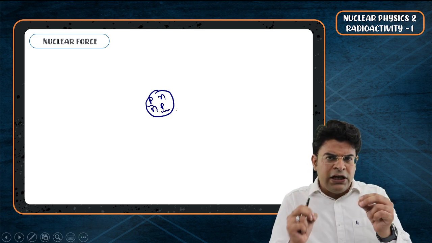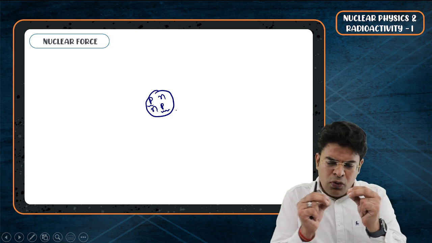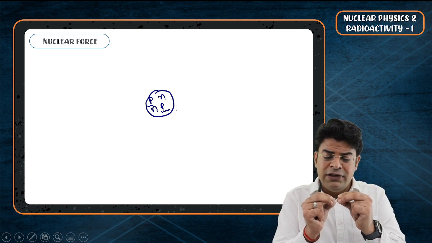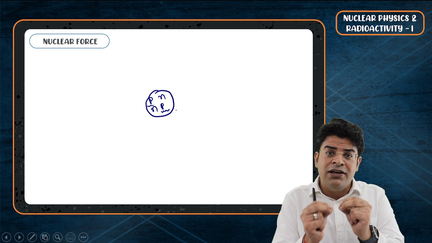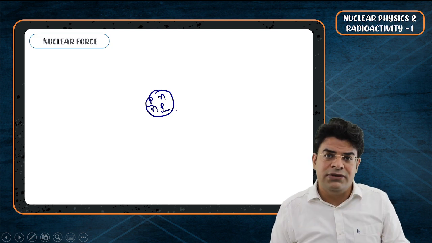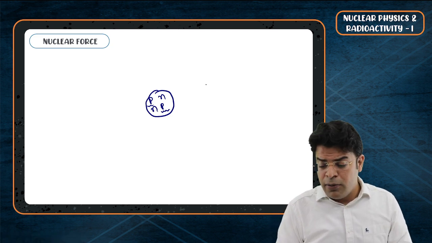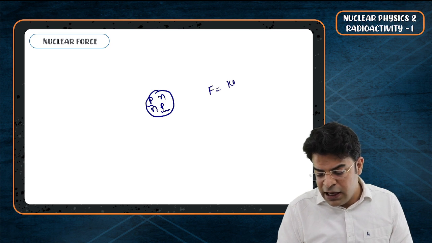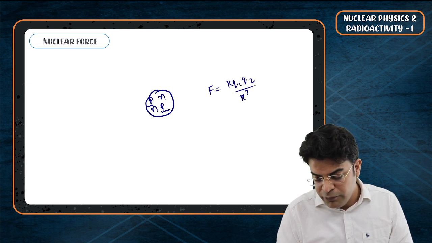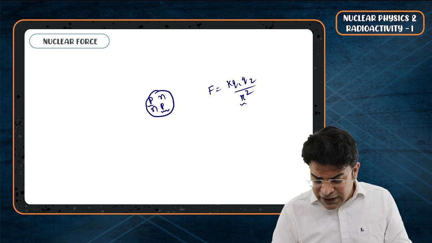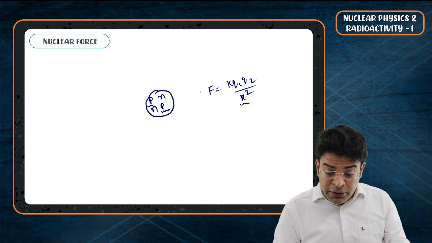How can you bring 2 positive charges so close and still they are not repelling each other, they are maintaining a nucleus? We know that the Coulombic force of repulsion is given by K Q1 Q2 by R square. If you decrease R, if you make it half, the force becomes 4 times.